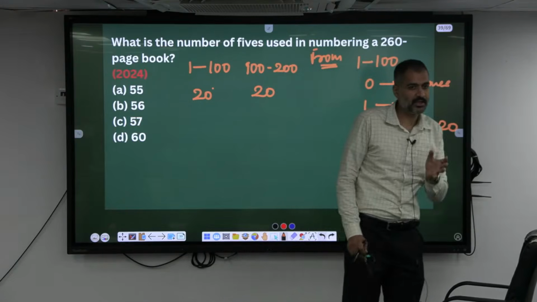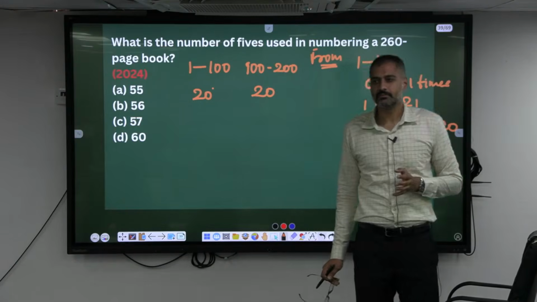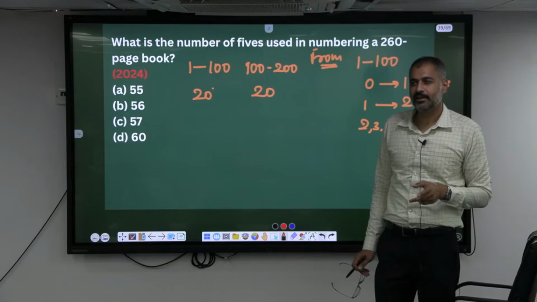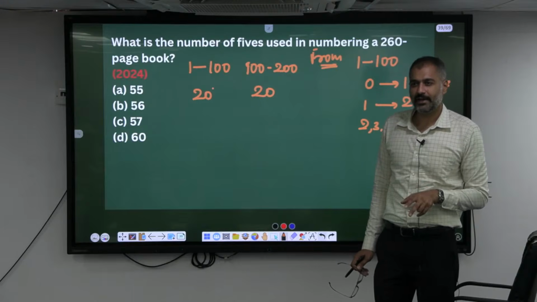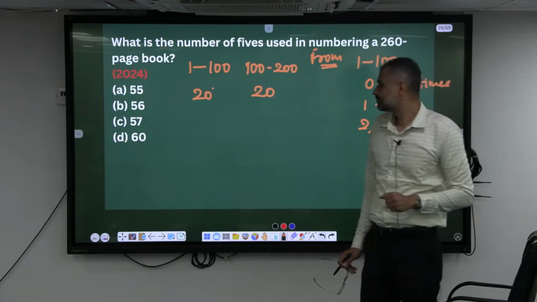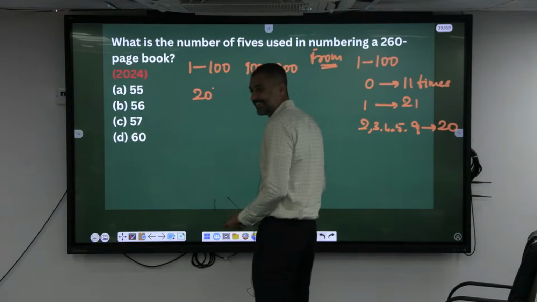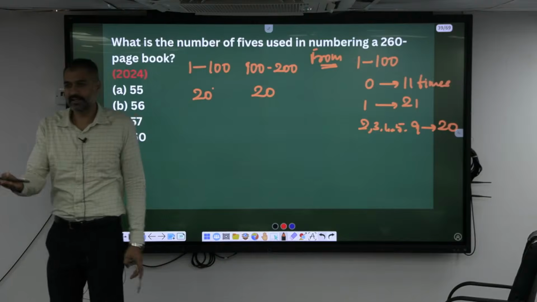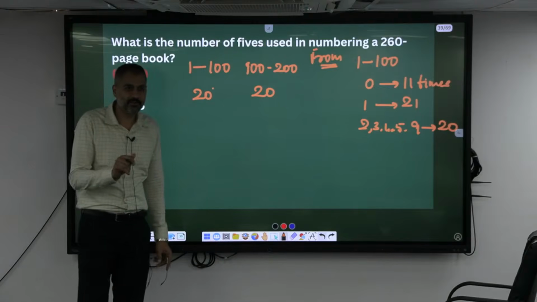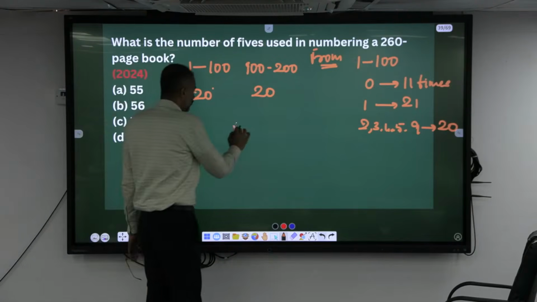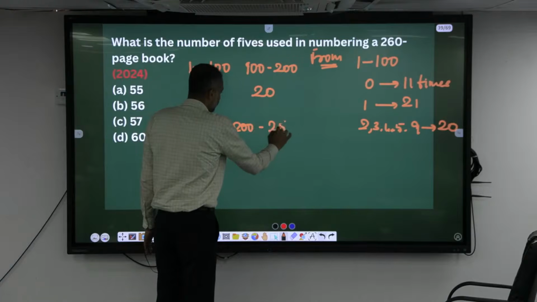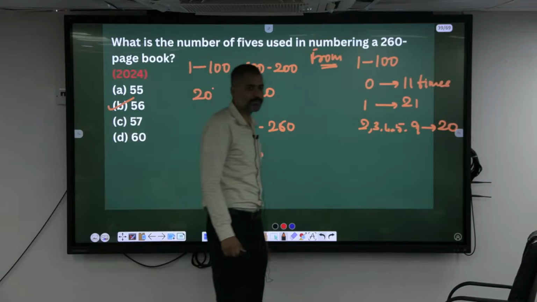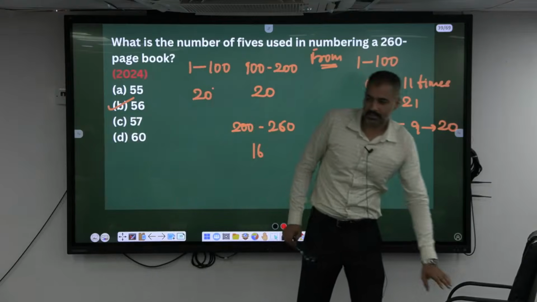But he says 260. Apart from 20 times, can I take out 265, 275, 285, 295? What is left? 4 get removed: 65, 75, 85, 95. Then what remains? 16, isn't it? 16. So 200 to 260 will be 16. Your answer is 16. Or else you can count them.